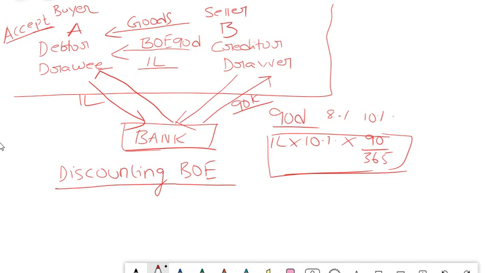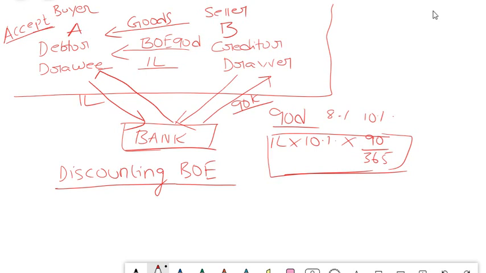For each and every small person, they will not do this endorsement because their money is also important. What if A doesn't pay to him? Then again they have to go to court and take a lot of trouble in getting that money. So banks generally accept discounting only in those cases where the trustworthiness of the party is good. Hope you understood this concept clearly. So this is all about bills of exchange.